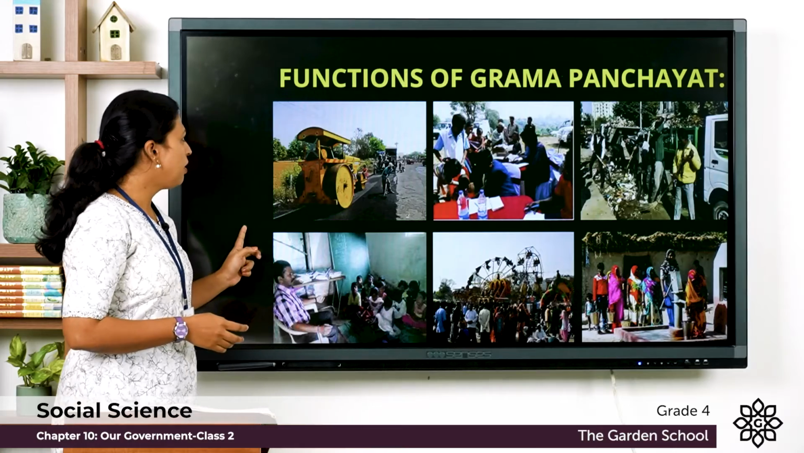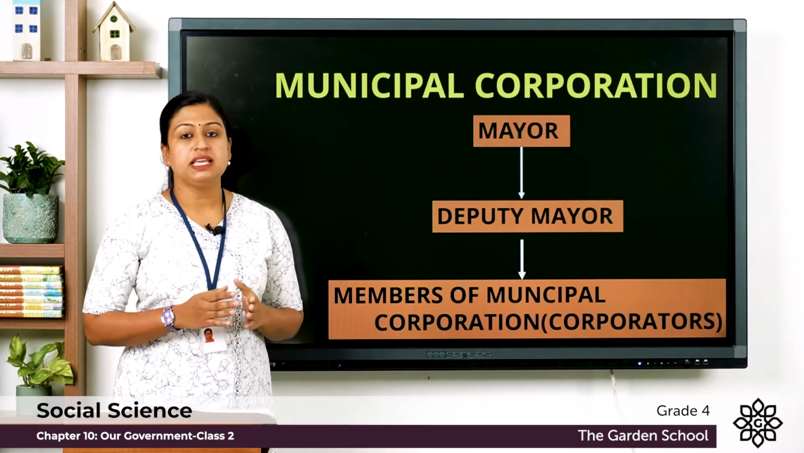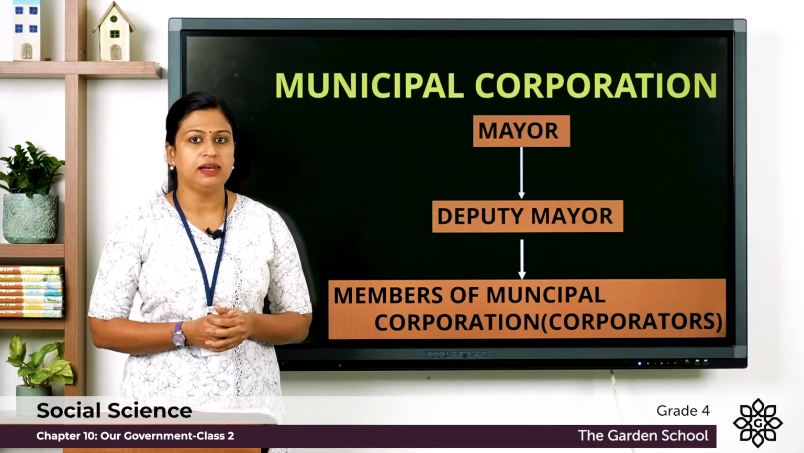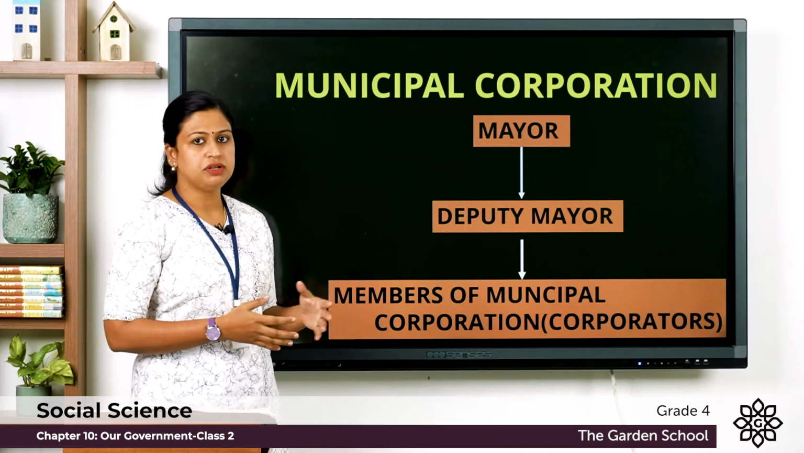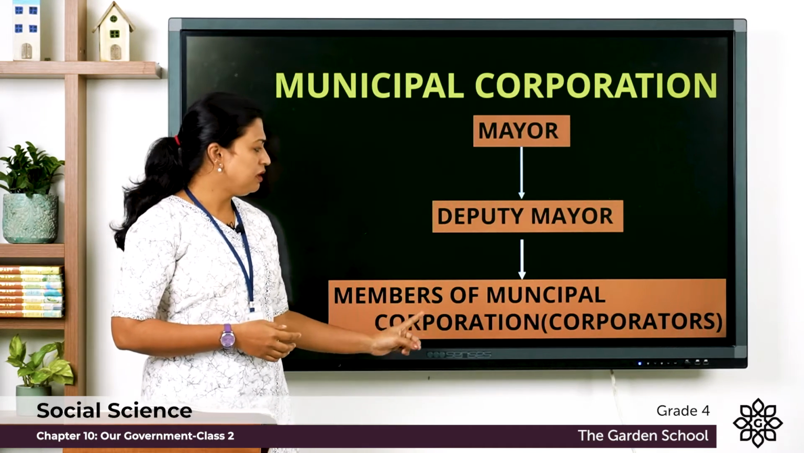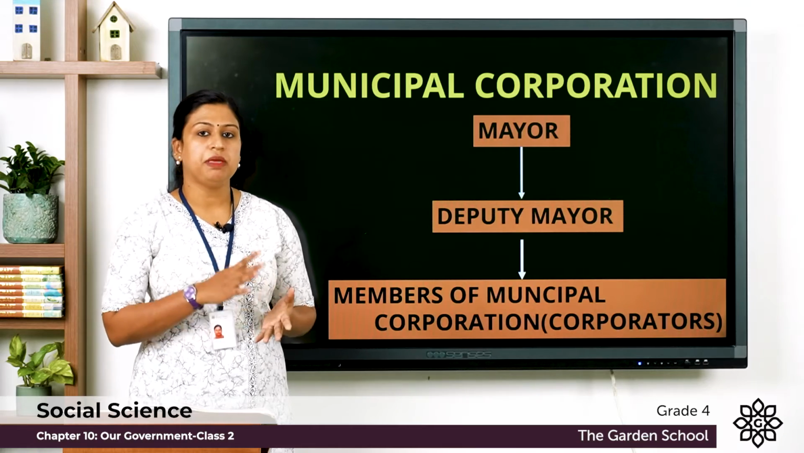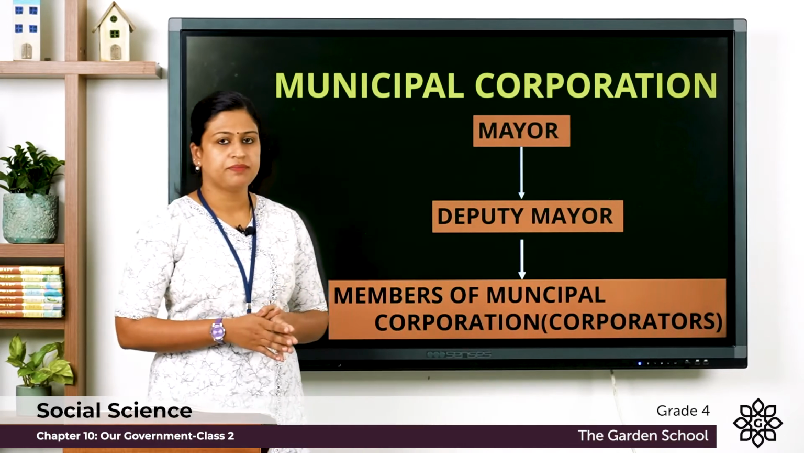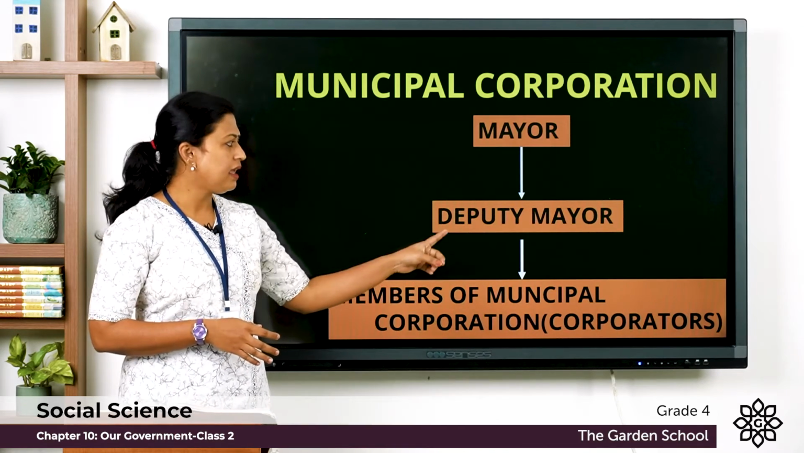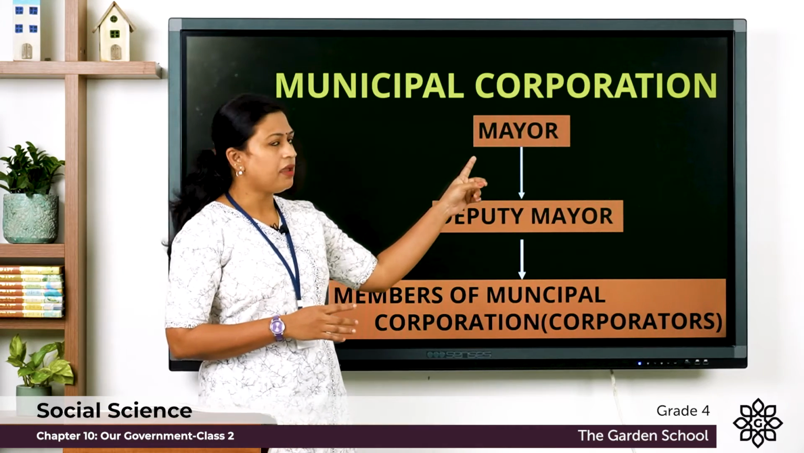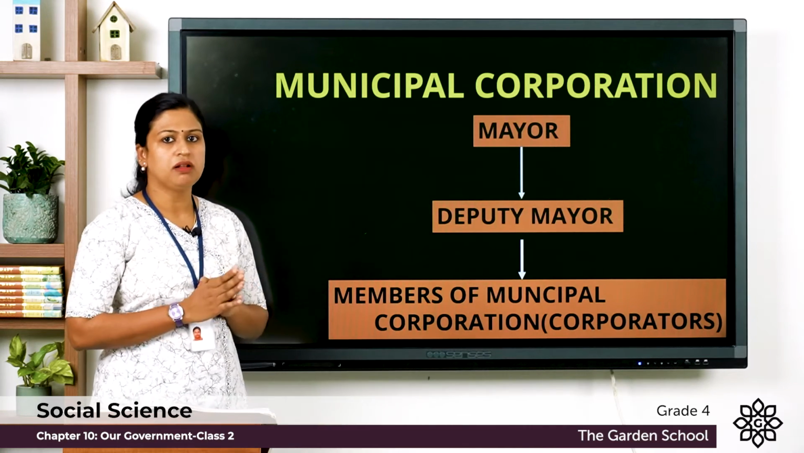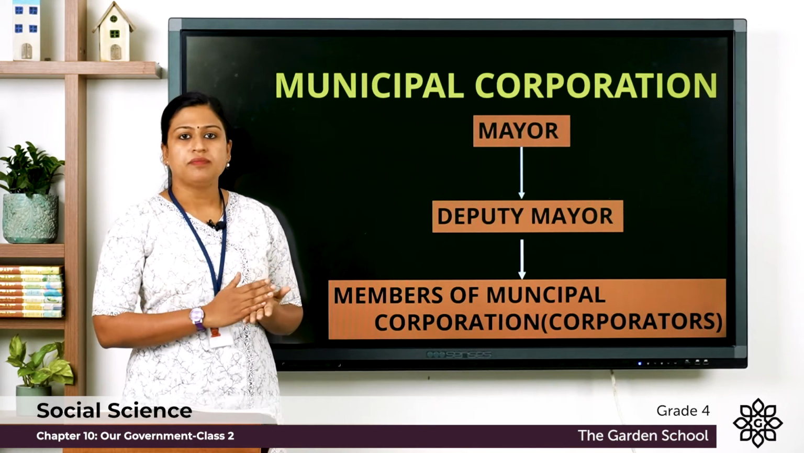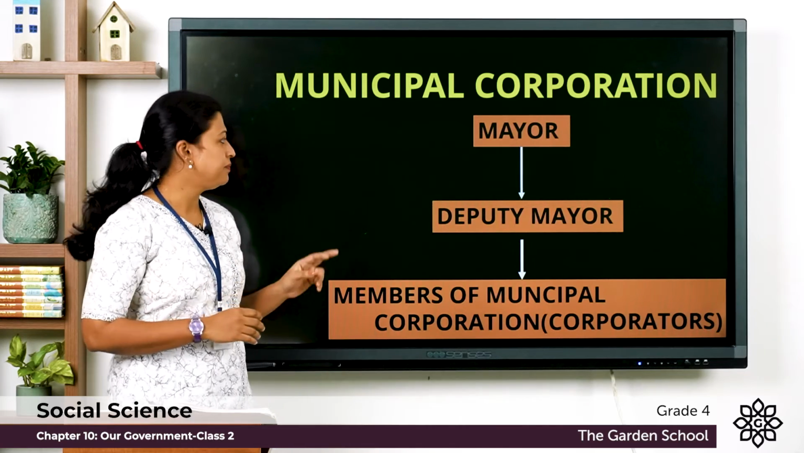Next, we will discuss the municipal corporation. These are the local self-government in cities which have a population of more than 1 lakh. Here you can see the structure. Members of the municipal corporation are chosen by the people living in that particular city, and they are also known as the corporators. Among the members, they elect their deputy mayor and the mayor. Mayor is the head of the municipal corporation. So, this was about the municipal corporation, that is the local self-government in cities.